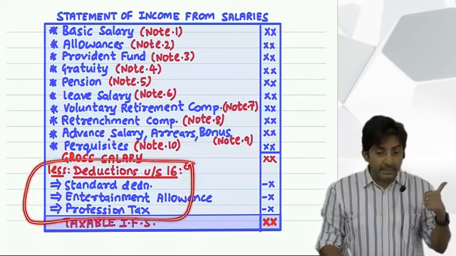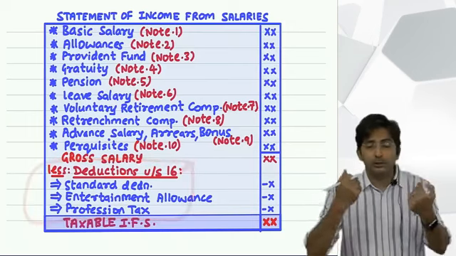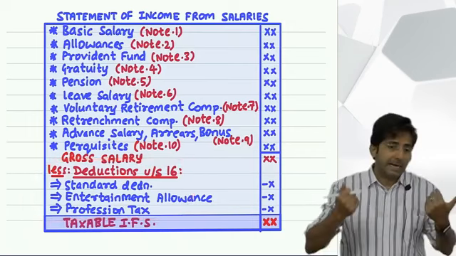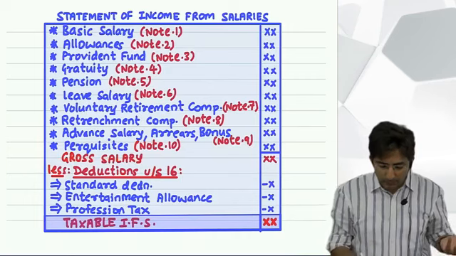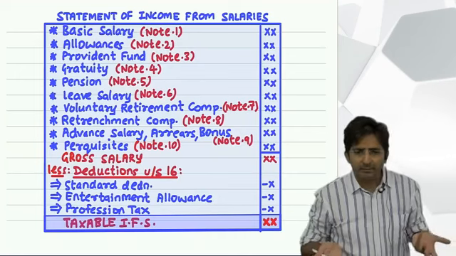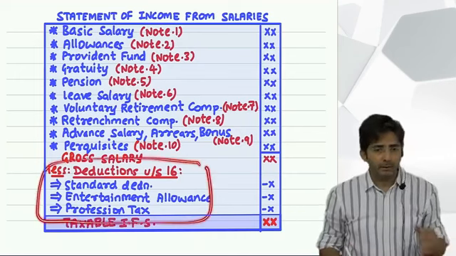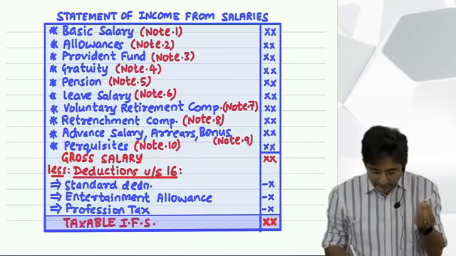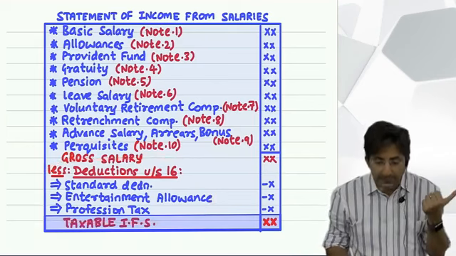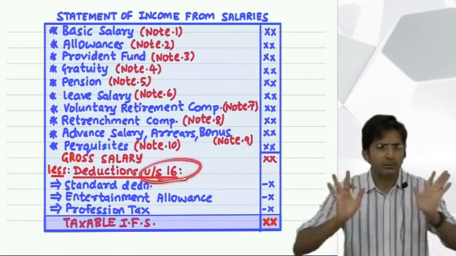So without teaching deduction under section 16, it is impossible to start the sum. Yes, I can start the sum without the knowledge of pension and gratuity. I will not take such items in the question. But this is mandatory to explain. So give me some time. I will just explain what this deduction under section 16 is. It will hardly take some time and then we will start one question.